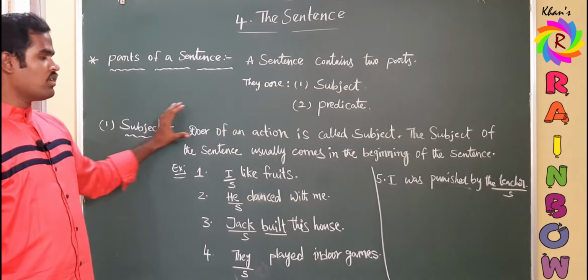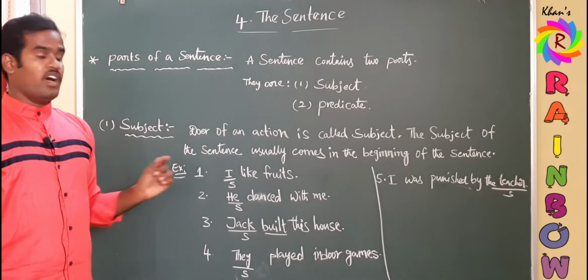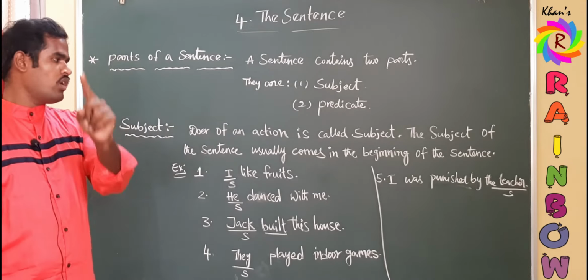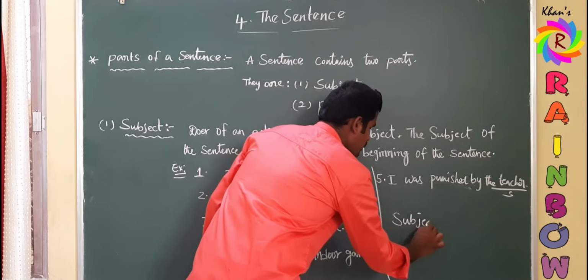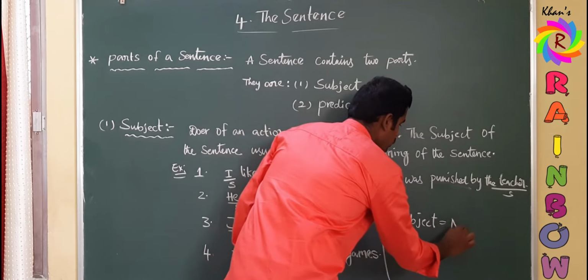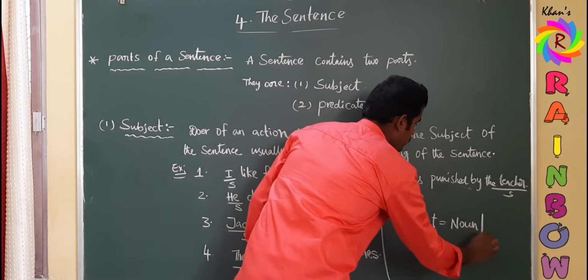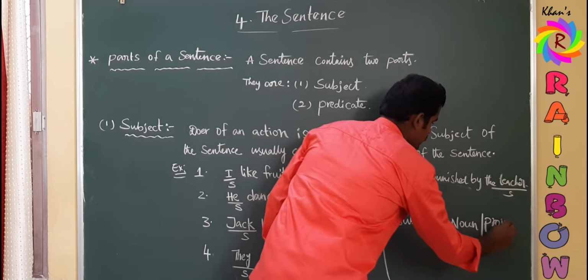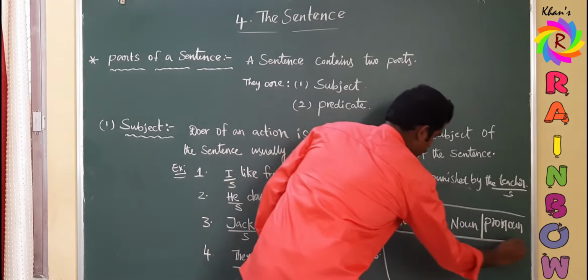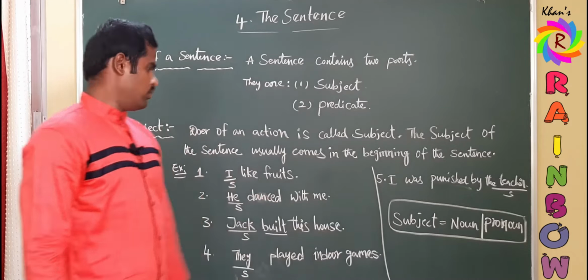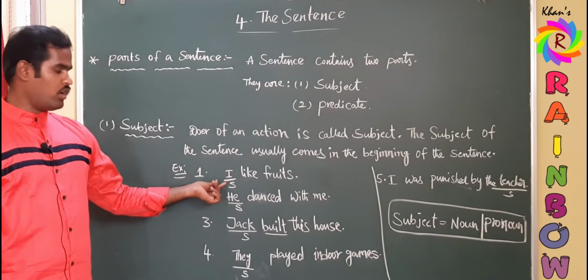So this is about the subject, simply the doer of an action, and that doer must be a noun or pronoun. Remember this also: subject should always be a noun or pronoun. That's all. The doer should always be either a noun or a pronoun. See, observe, I here is a pronoun.